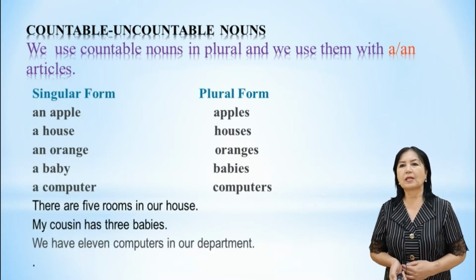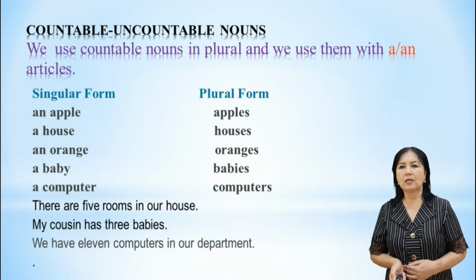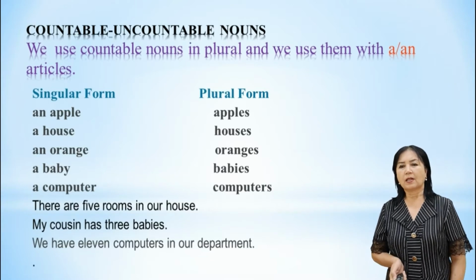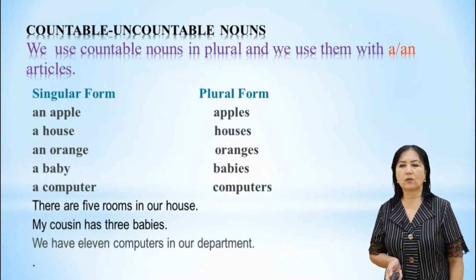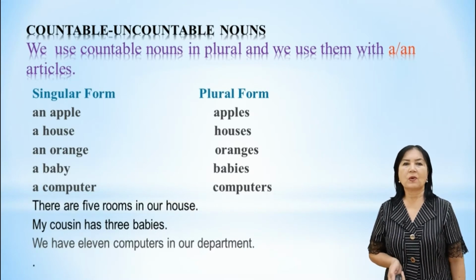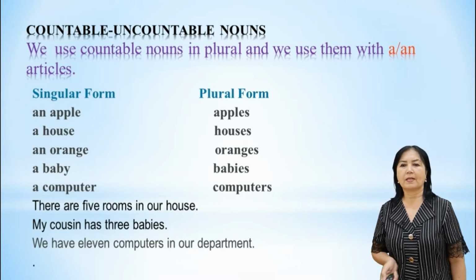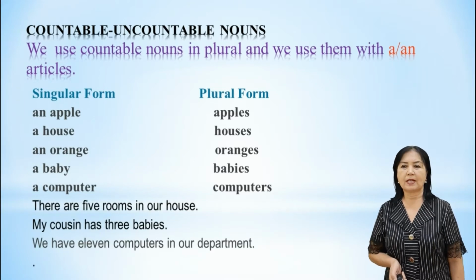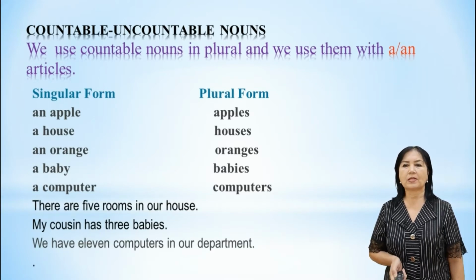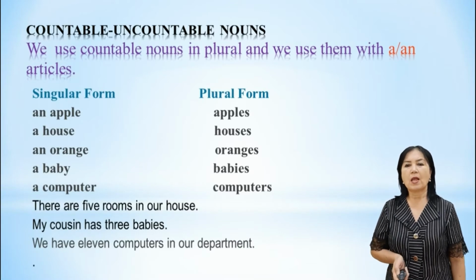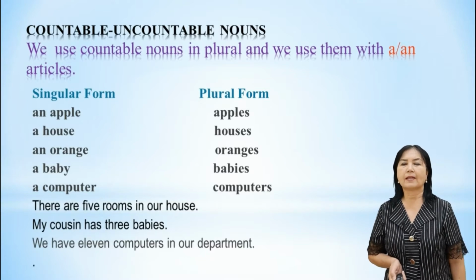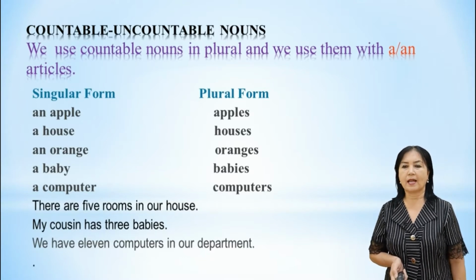Countable nouns: we can use countable nouns to make plurals, with the articles a and an. Here in the column you can see the singular and plural forms of countable nouns. We can count countable nouns. For example, an apple, apples, 2 apples, 3 apples, a house, 2 houses, 7 houses, an orange, 10 oranges. When we make the plural, we add the suffixes es and s at the end of the noun.